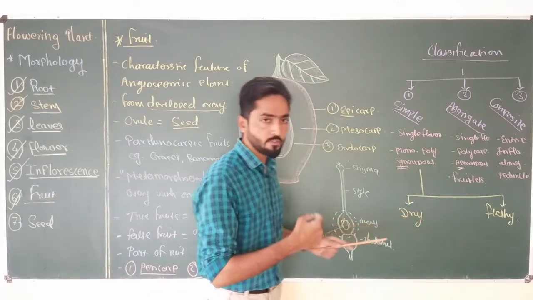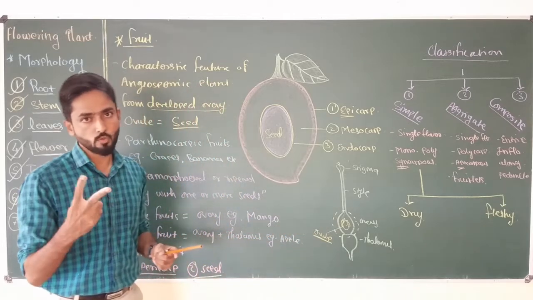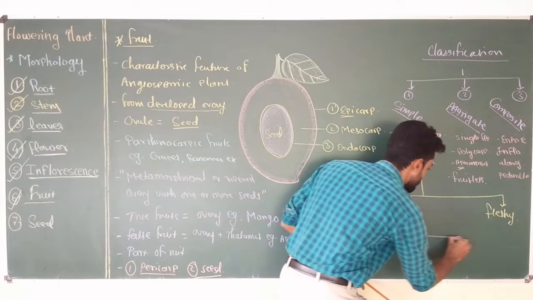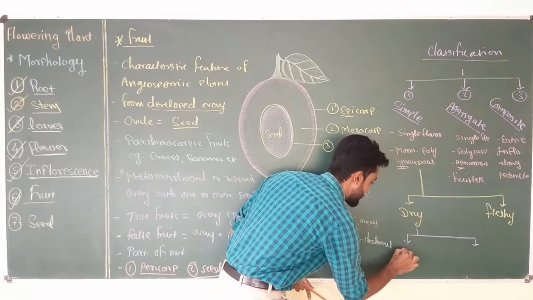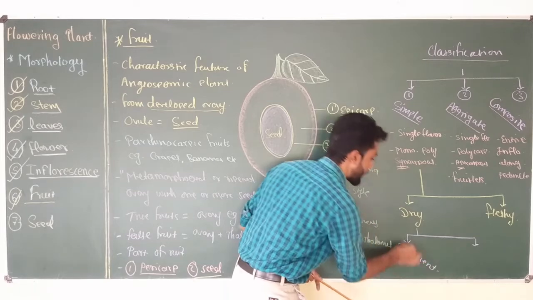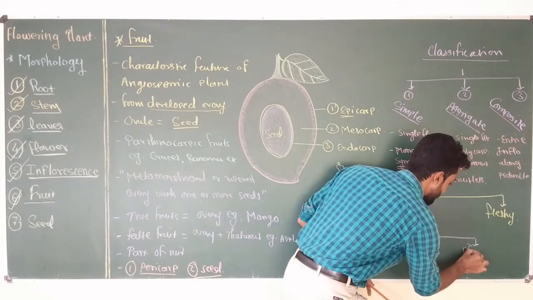Now the dry fruit is again divided into two subtypes. That is, number one, dehiscent type of dry fruit and indehiscent.